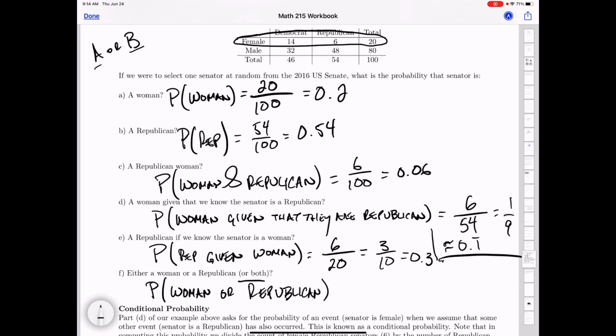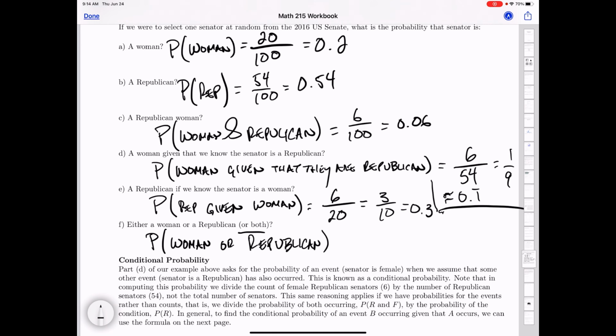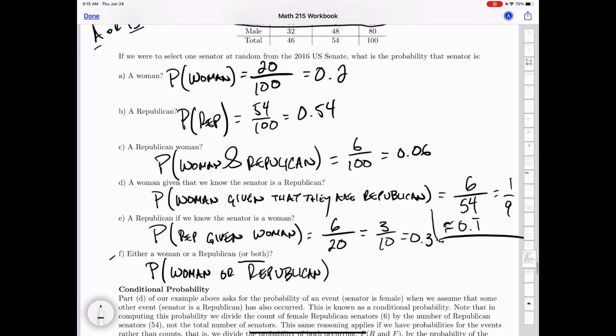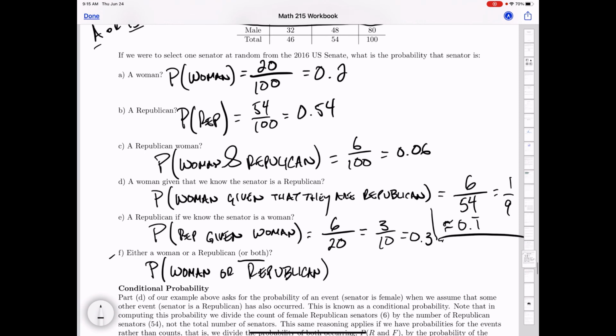And there's a special way to say that you don't mean that. It's called the exclusive or. So unless someone specifically tells you that it's the exclusive or, you assume the word or means A or B or both. That's written out here explicitly in part F, but if you ever come across this in math, keep in mind that if it's both, it also qualifies as or. All right. How do we think about this?